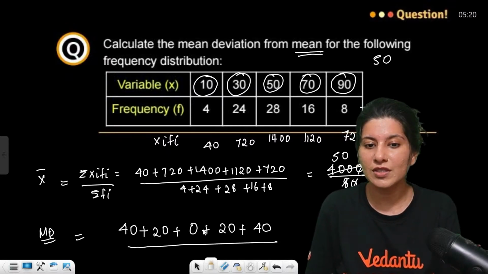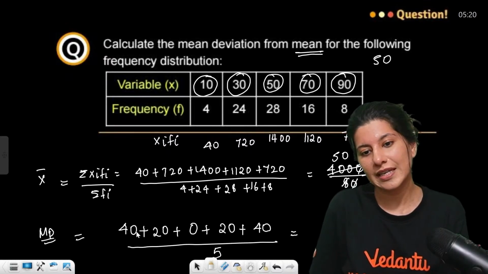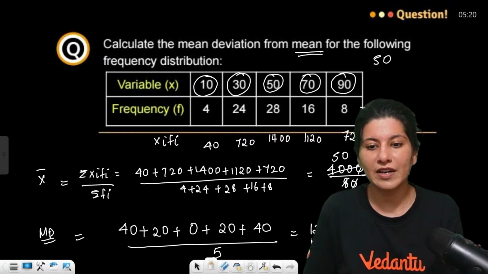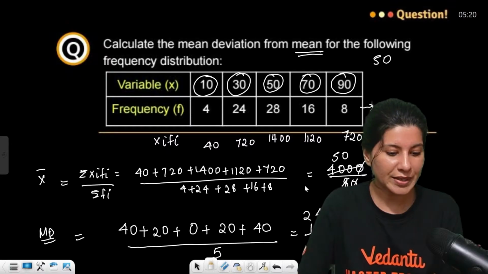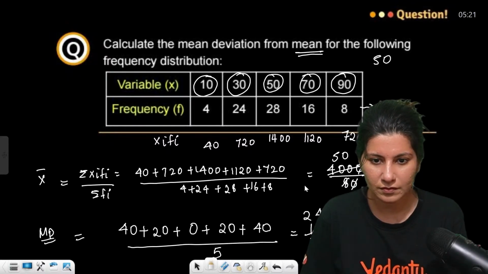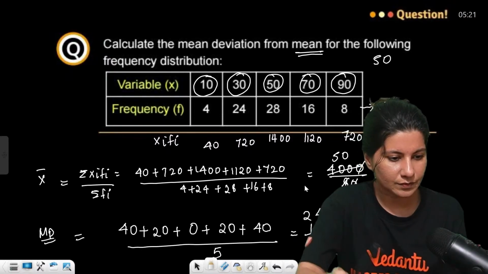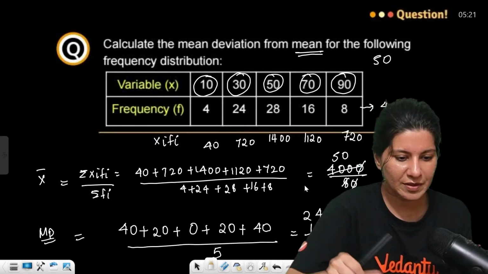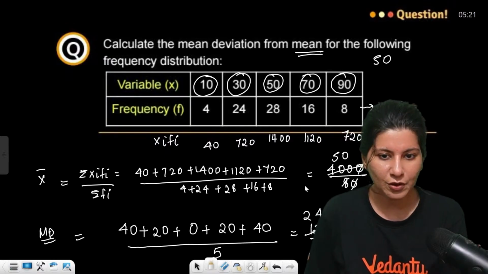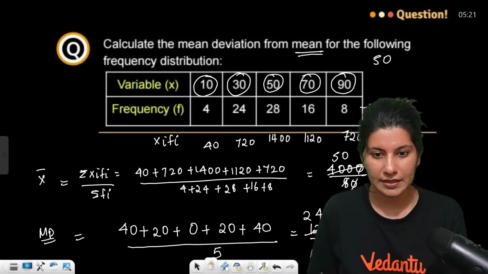Upon how much? How many observations are there? 3, 4, 5, 5. So 40 plus 20 plus 0 plus 20 plus 40 is 120, by 5, 5 4s are 20, 24 is the mean deviation. Mean deviation will be 24. Okay, so this is mean deviation, guys.